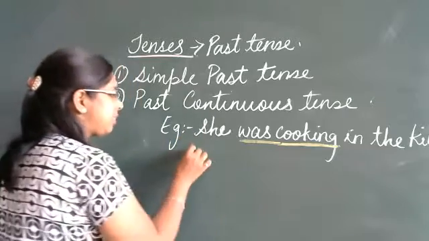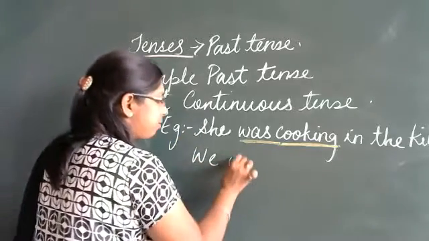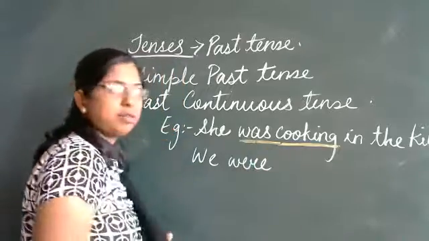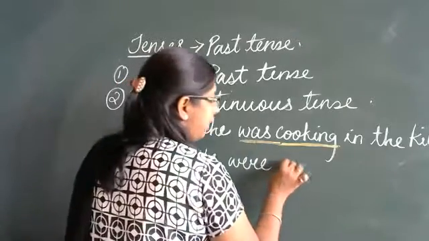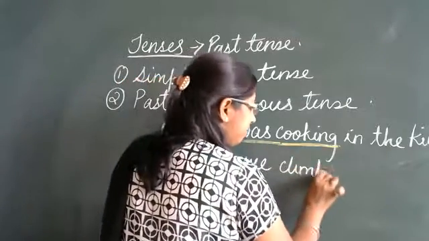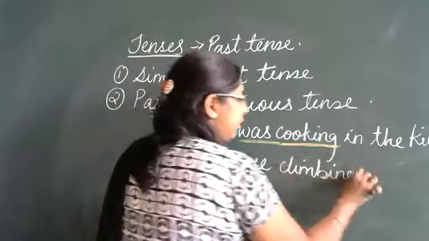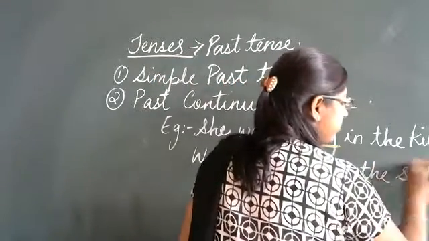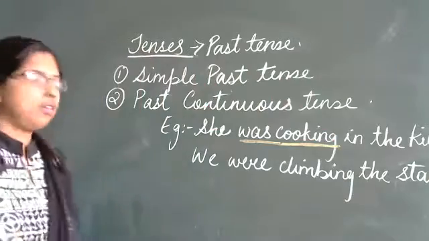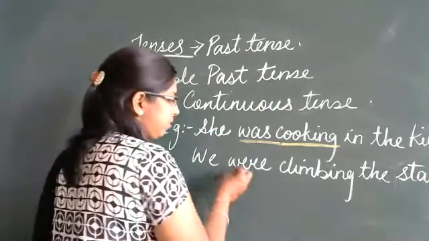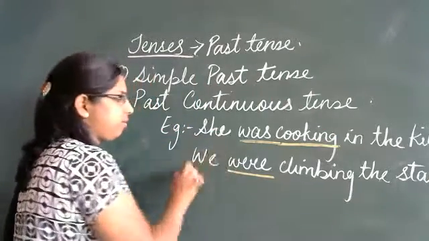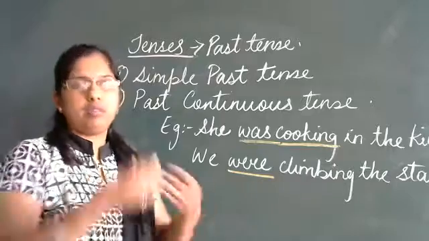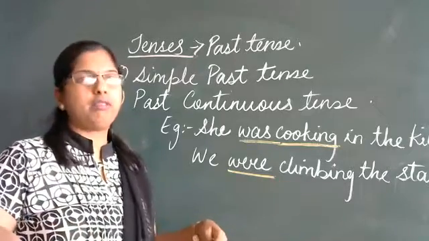See the second sentence. We were climbing the stairs. We have used were. Why? Because we is plural, we all, more than one.